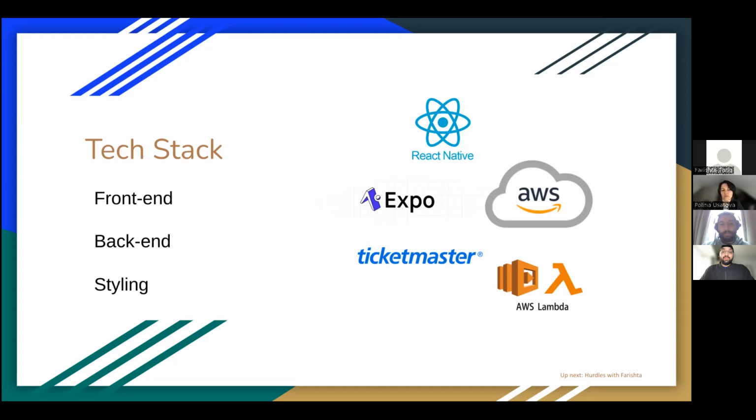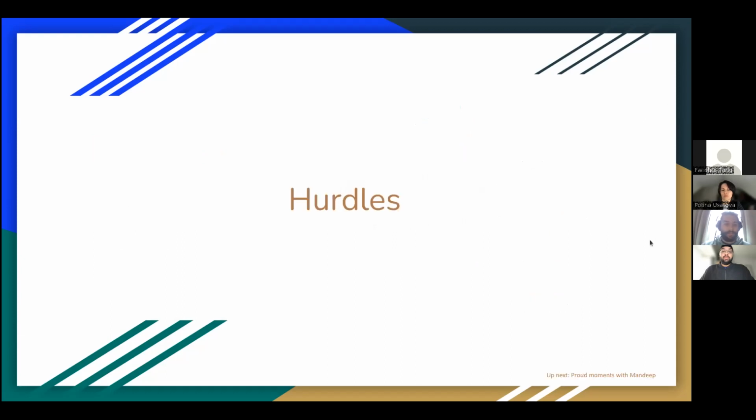We had our front-end API functions. Some of them made calls to the Ticketmaster Discovery API, which was our events list, and we were able to filter that by location and by keyword using the API. We also had some other API functions that made calls to AWS Lambda functions we set up. These each represented one endpoint of our API, and they had their own URL. They are JavaScript functions using the AWS SDK, and they interact with DynamoDB, which is our NoSQL database. And I'll pass you over to Farishta to talk about some of the hurdles and problems we faced.